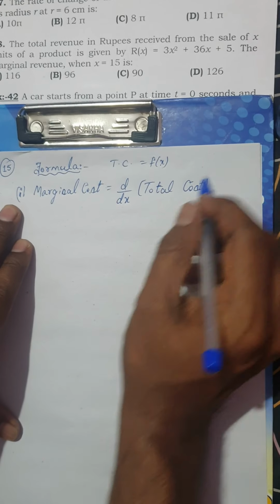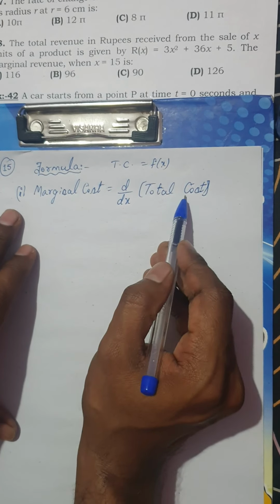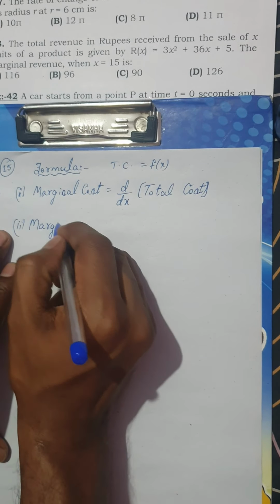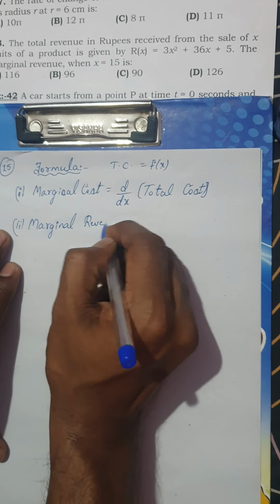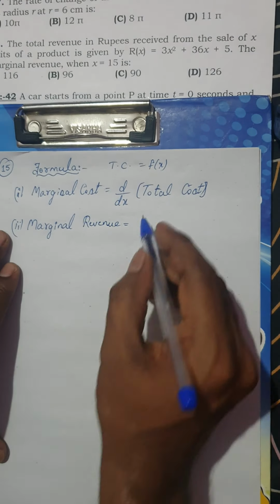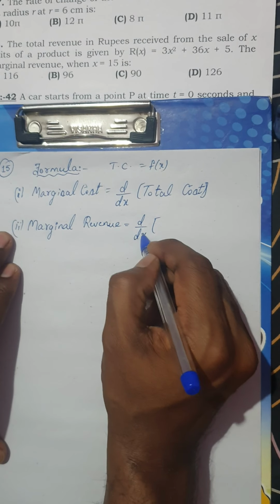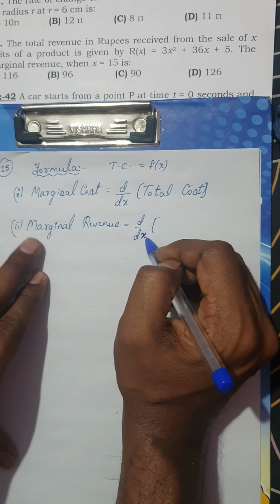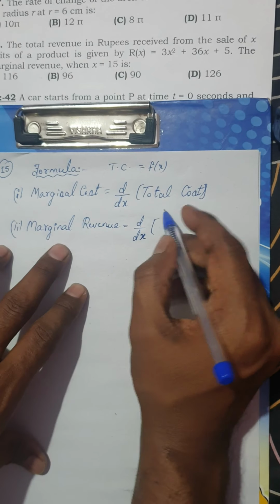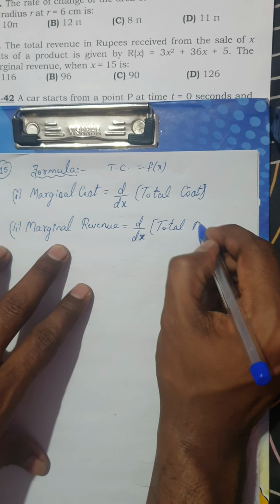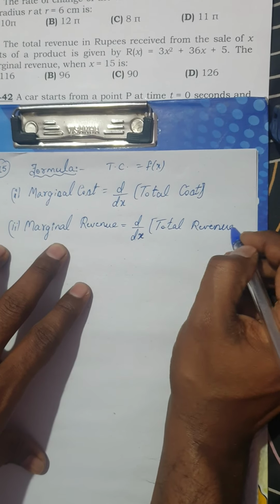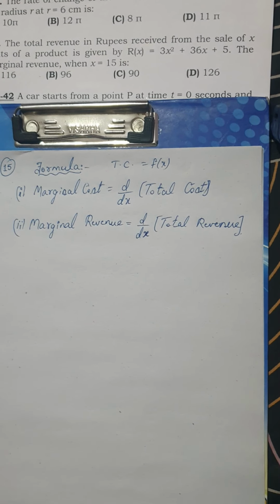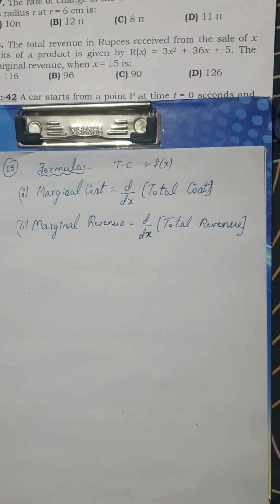The total cost function would be in terms of x. So differentiate the total cost function, you get the marginal cost. Similarly, if you want the marginal revenue, the formula is the derivative with respect to x, or q if the function is in terms of q, where x indicates the quantities here. So it is d by dx of total revenue. I don't think these questions would be asked for science students, but still let us discuss the solution for this kind of questions.